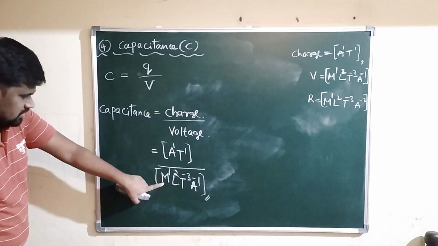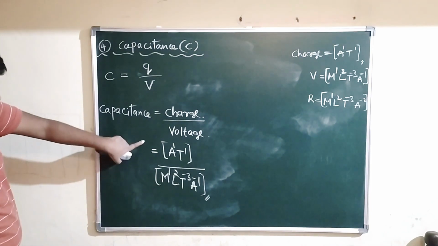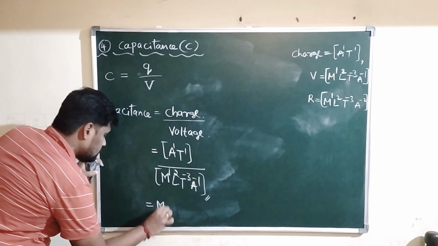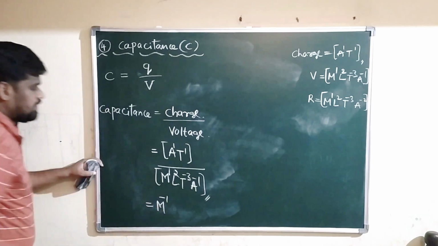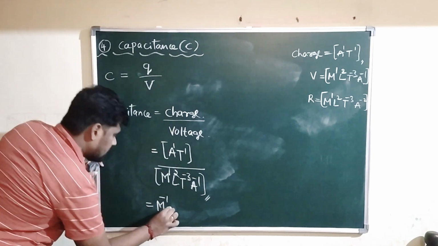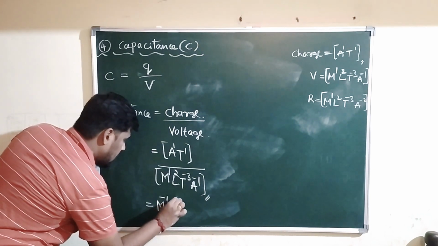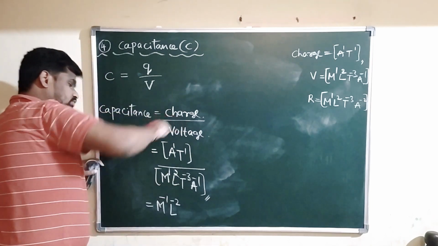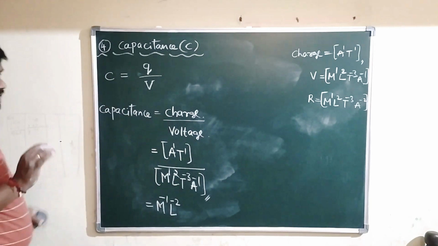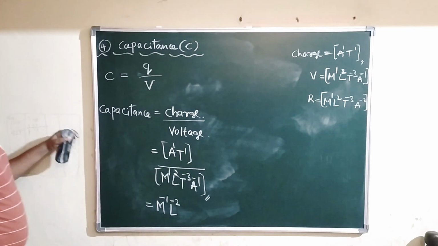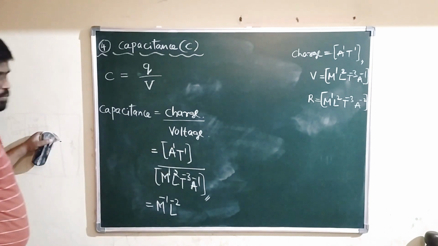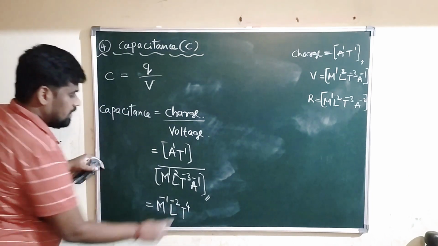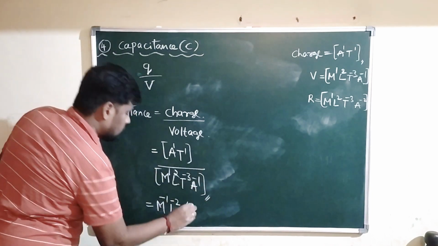Now transfer these terms. M to the power 1 you transfer to the numerator. It will become M power minus 1. Next, L to the power 2 you transfer to the numerator. L power minus 2. T power minus 3 you transfer to the numerator. It will become T power plus 3. Already we have plus 1 there. Therefore total it will be T power 4. A power minus 1 you take to the numerator.